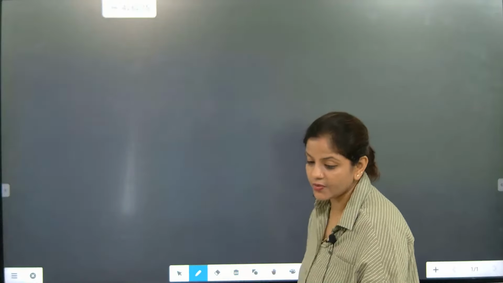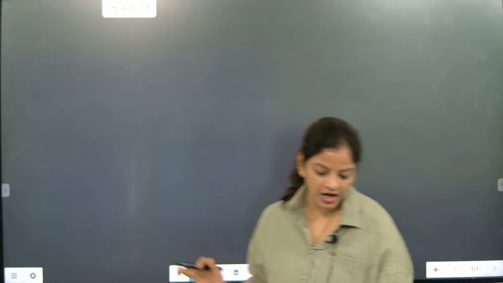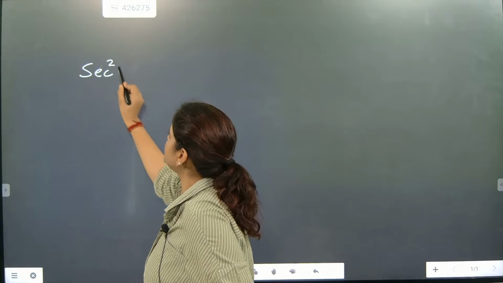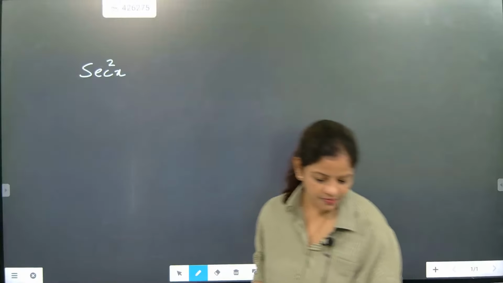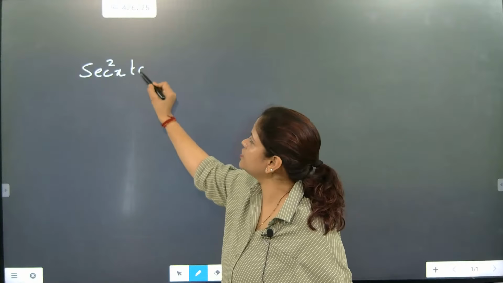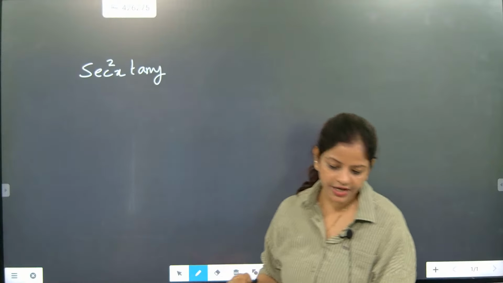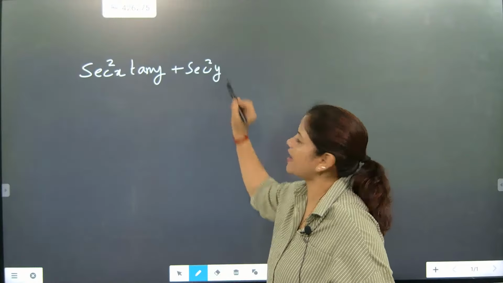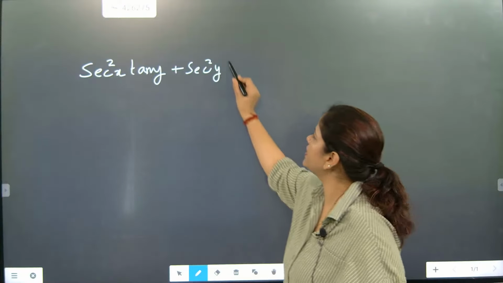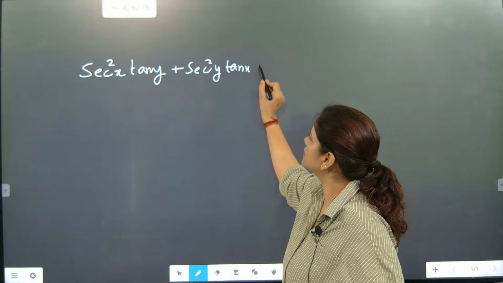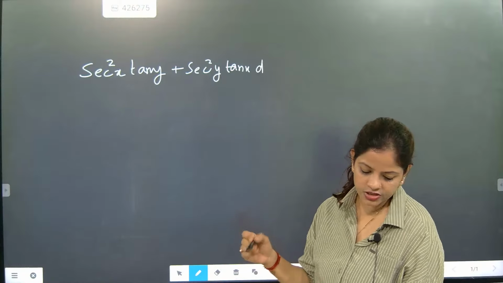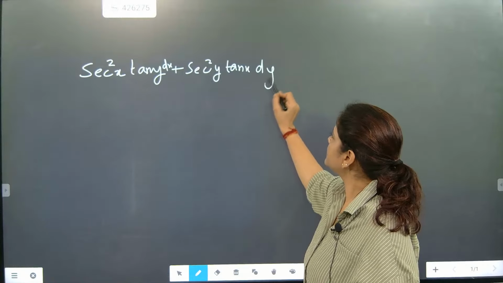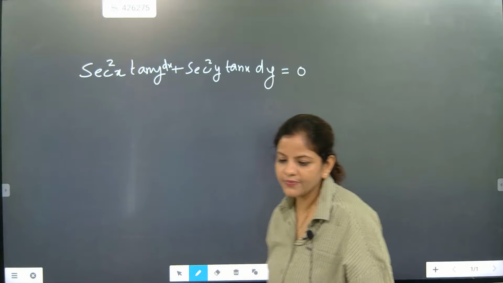And this is an NCERT question, so we must solve it 100%. Are you all ready? Children, come on, see this one. Secant square x tan y, this is your fight. So come on, do it. Secant square x tan y plus secant square y tan x, here secant square y dx I am going to add, and here dy equal to 0, and your time starts now.